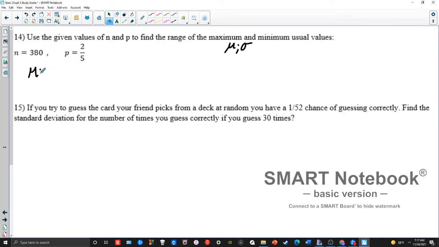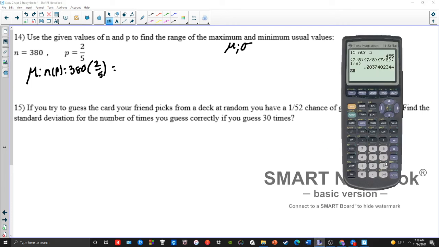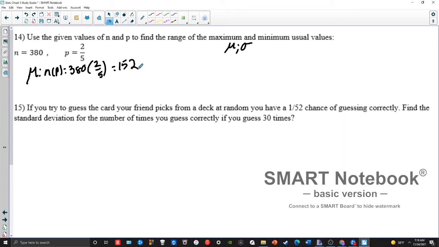So my average is n times p. So I have 380 attempts, and I have a 2/5 chance of success. So I'm going to do 380 times 2/5, and I get 152. So my average is 152. And then I need my standard deviation, which is root npq for a binomial. So that's going to be root 380 times 2/5. Now, what's the q?